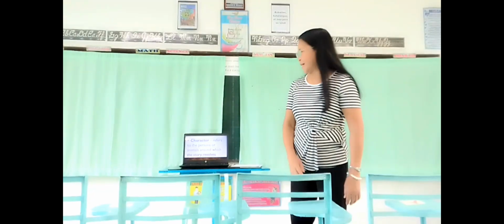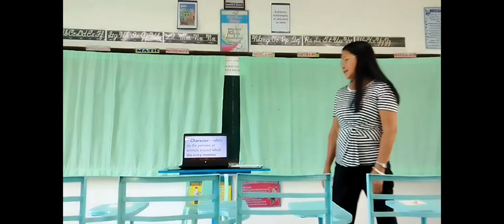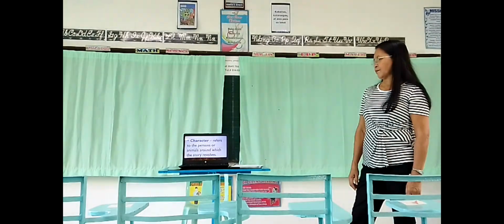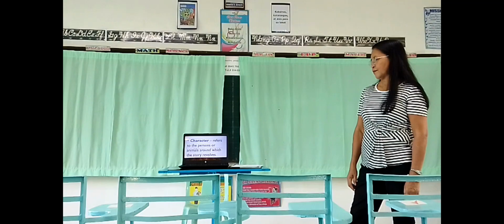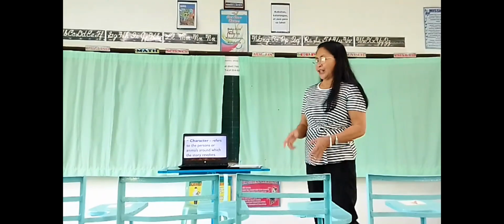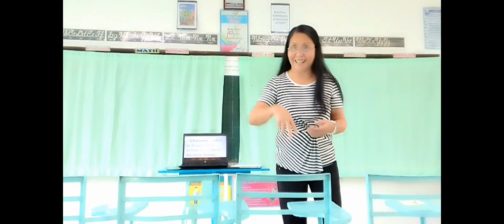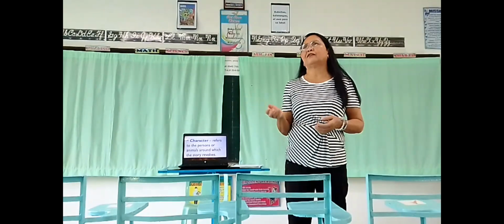The second element is the character. Read it, Christine. Character refers to the persons or animals around which the story revolves. Yes, it refers to persons. And for characters, we do not say persons only. We can also have animals, or other animations, especially in this time. For example, we have the story of the lion and the mouse. We have the setting there and we have the characters. The setting is in the forest. And who are the characters? The lion and the mouse.